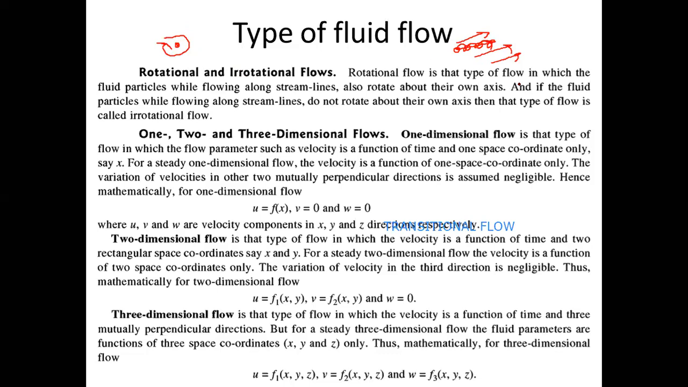Examples of rotational flow: whenever you see, mostly in case of turbulent flows, whenever the flow is random. Sir, in the case of a tsunami, it rotates, sir. Those are unorderly flows. So mostly in case of turbulent flows, we can have rotational flows.